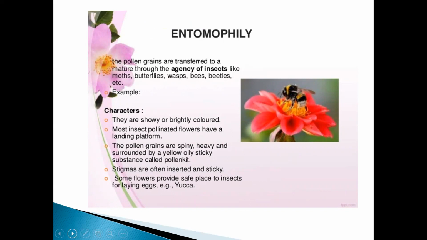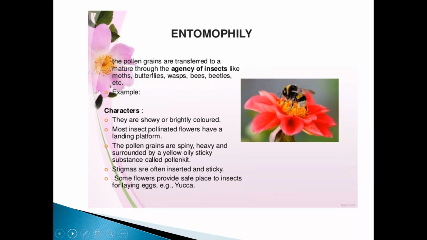Now, what do you mean by entomophily? Students, it's better that you write down the different types of pollination, because it will be easy for you to understand. You might sometimes get confused: what is entomophily, what is anemophily, what is zoophily. So you need to remember this.